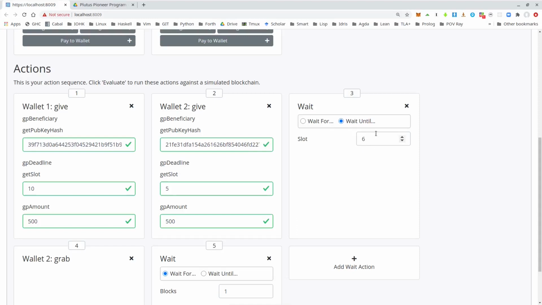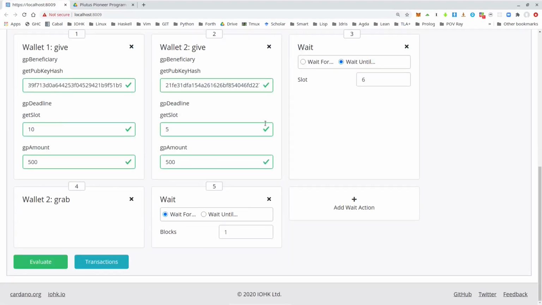Then I, just as an example, waited until slot 6. So slot 6 means here the deadline has not been reached, so wallet 2 still has the right to grab this gift. But in the second gift, the deadline has already passed, so wallet 2 also has the right to grab that gift. So when at slot 6 wallet 2 does a grab, it should get both the gifts. We can try that out.